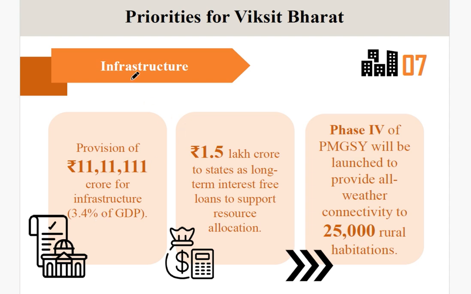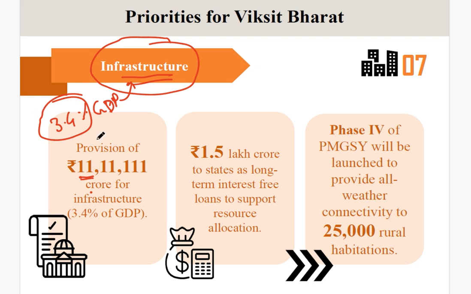Next, for the infrastructure sector, we have a provision of 11 lakh crore out of the total budget. You can say that in this particular budget, almost 3.4% of the GDP has been given to the infrastructure sector.